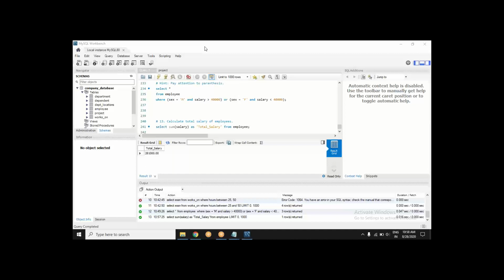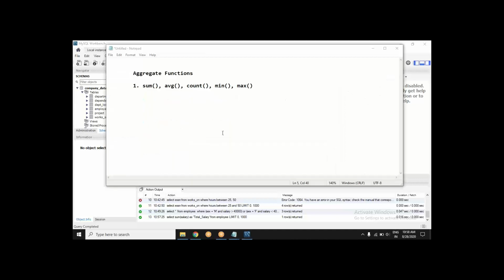These are the keywords you already know. Sum, average, AVG stands for average, min max stands for maximum minimum, count is as good as it. So these are 5 aggregate functions.